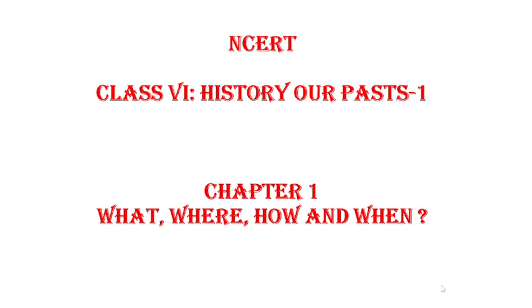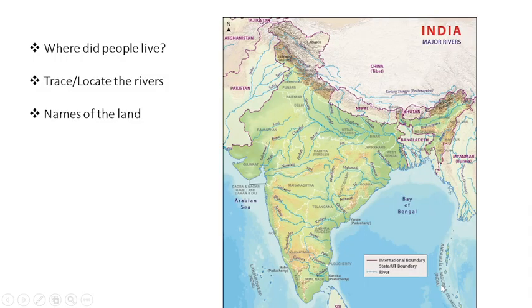Hello everyone. Now we'll discuss the NCERT Class 6 History, Our Past 1. Under Chapter 1 we have what, where, how and when related to history. There are several things we can find out related to history, where we learn about the lives of the hunters, the farmers, many rulers, priests, craftsmen, artists, scientists and musicians. We also find out about the different games the children played over time and the different songs they sang.